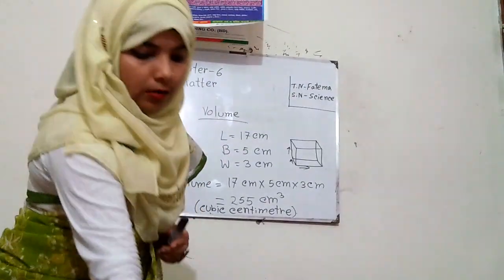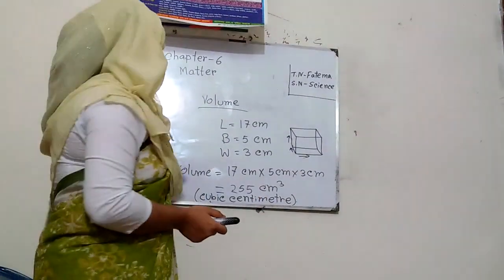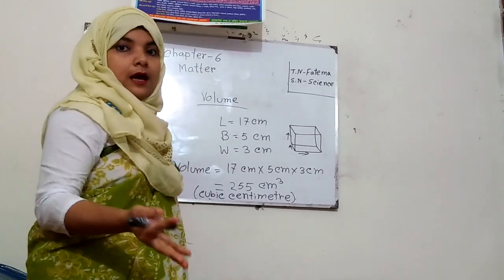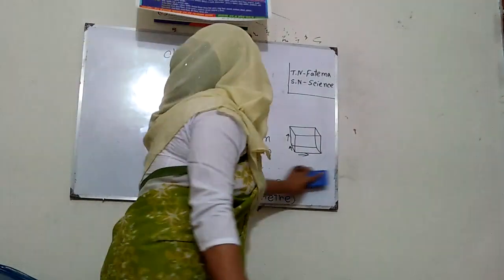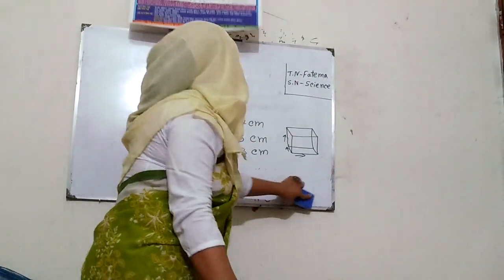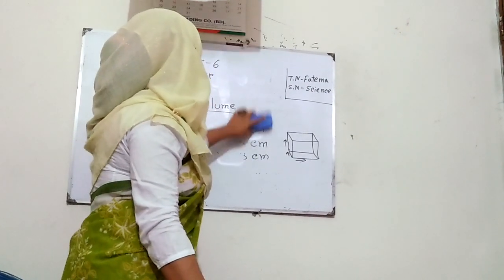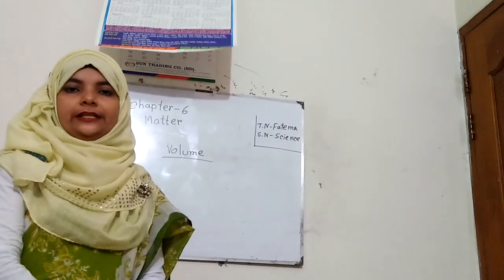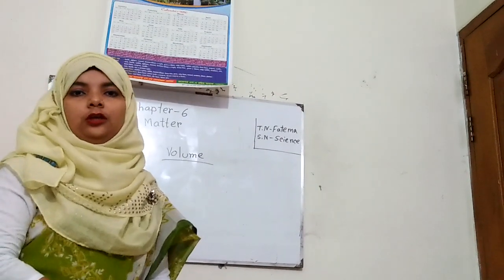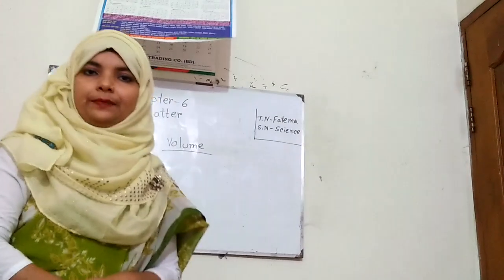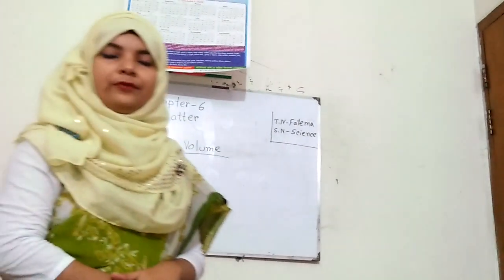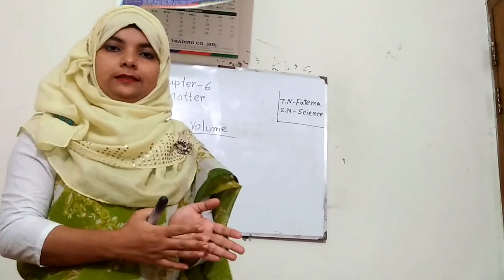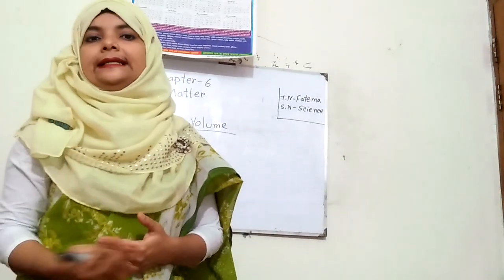Okay. Next one is liquid volume. Liquid volume, actually we cannot measure like this way. That means by using the scale. But we can measure the liquid. That means the measuring unit of liquid volume is milliliter. Okay, liter or milliliter. So have you understood? And you have to learn the spelling of this, like cubic centimeter spelling, milliliter spelling.